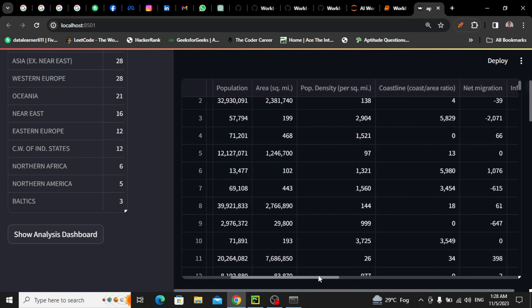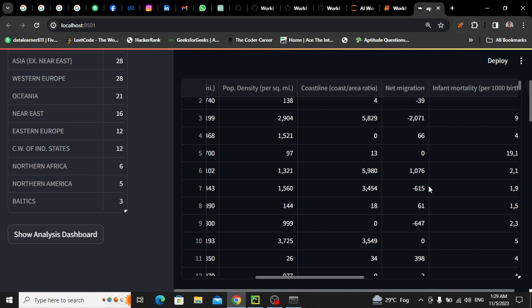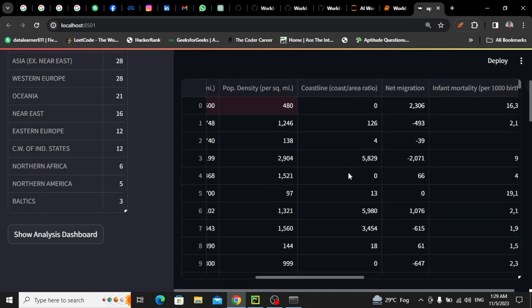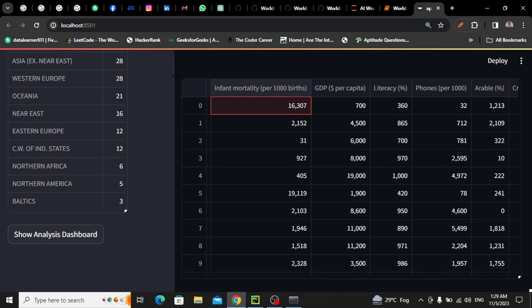So here you can see the coastline, whether there is coastline in that area or not. In case of Afghanistan we don't have coastline because Afghanistan is located in a mountainous area and there is no ocean, no sea, nothing. Okay, migration rate, you can also see infant mortality of Afghanistan, and for each country you can see GDP per capita. Afghanistan has a very low GDP, that is 700. Literacy rate in Afghanistan, and all these things. So we'll discuss the data set a bit later, but first we need to understand a few more analyses.